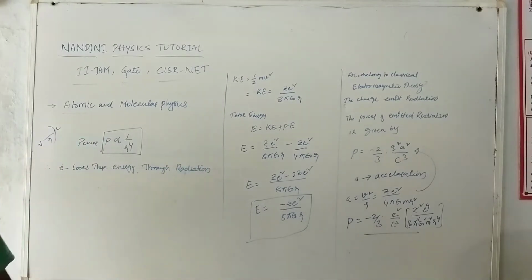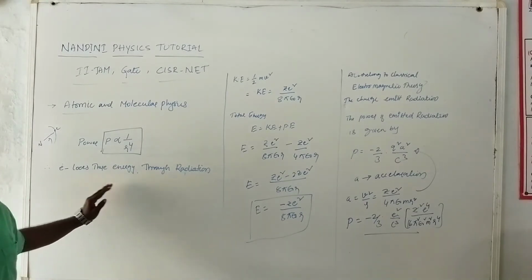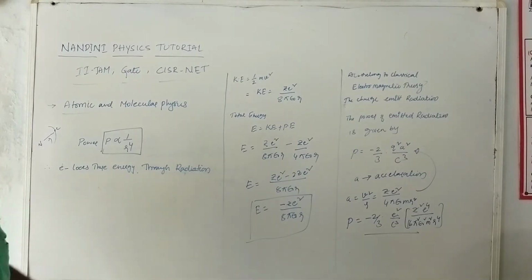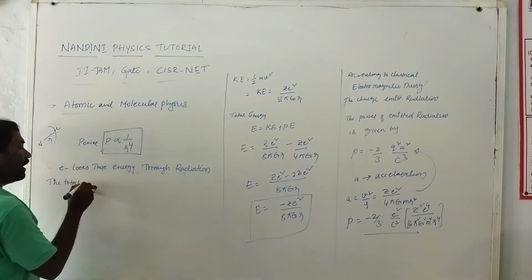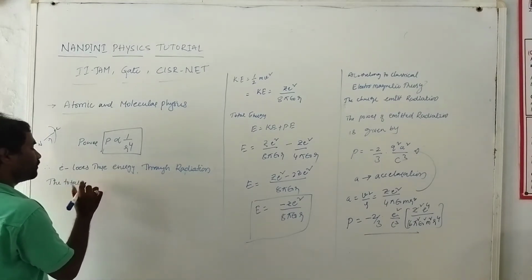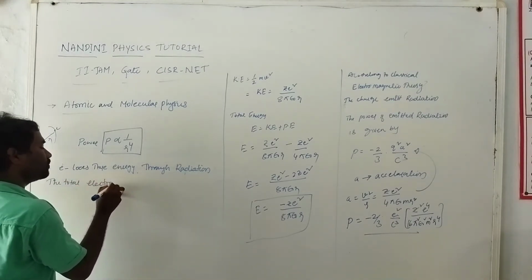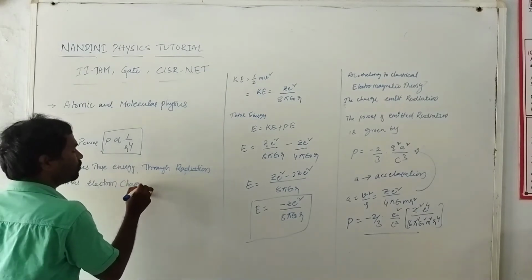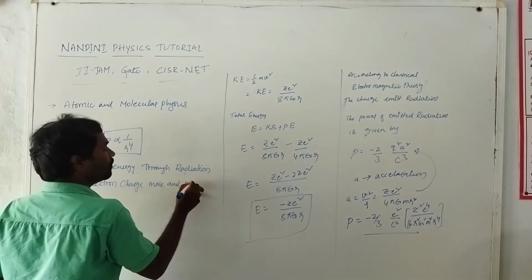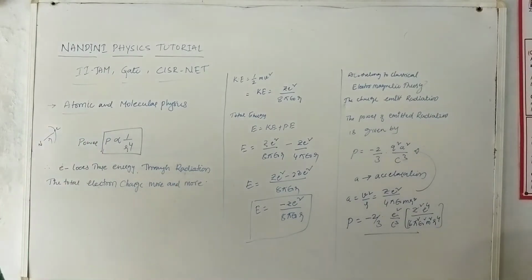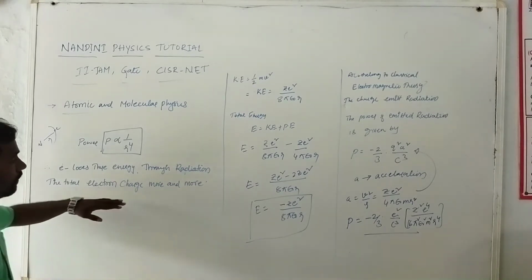The total electron charge becomes more and more.